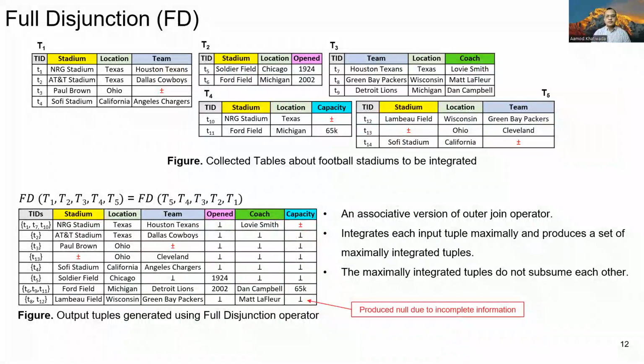Full disjunction generates output tuples that are maximally integrated. And by maximally integrated, we mean that there are no tuples that are contained in another tuple in the integration result. Also, integrating the tuples maximally gives us the complete information available in the input tables. For example, tuples T6, T9, and T11 are integrated maximally, and that gives us the information about Dan Campbell that our data scientist was looking for. And note that whenever we do not have complete information, the integration yields null values. For example, since the capacity of Lambeau Field is not available in the input tables, the capacity column is null for this tuple.